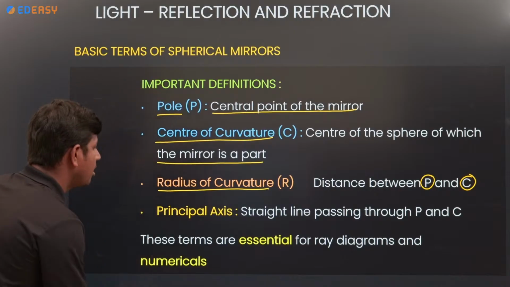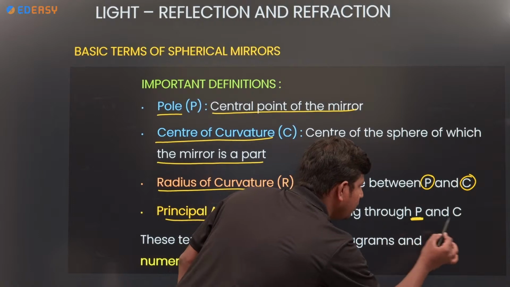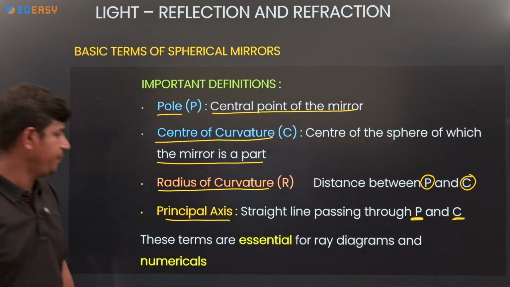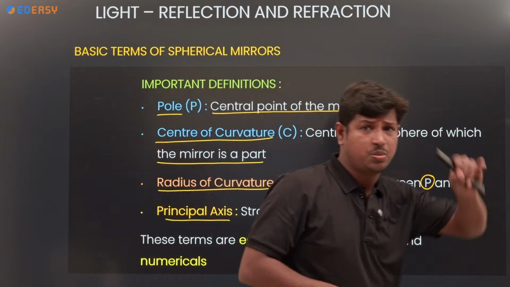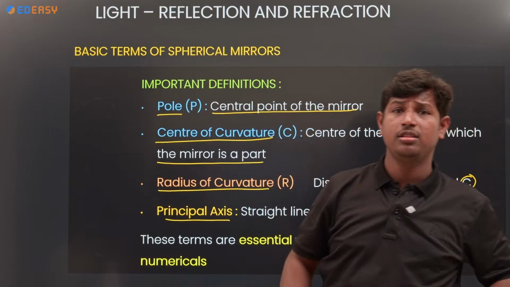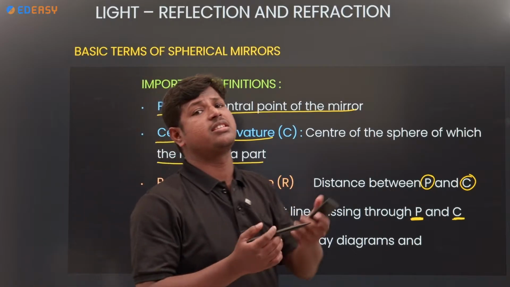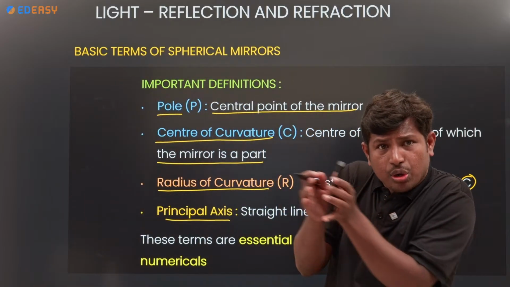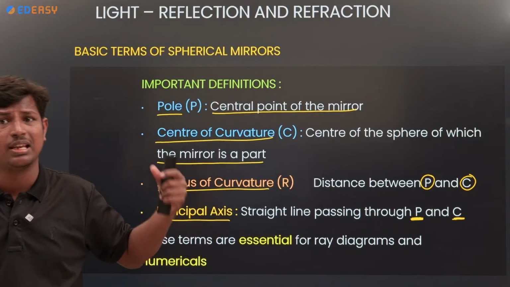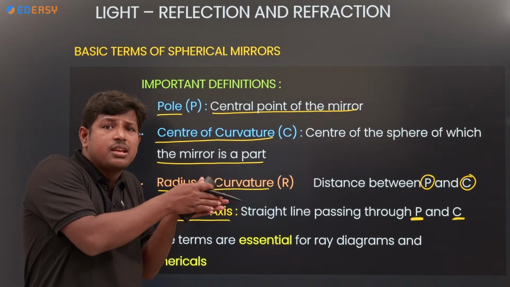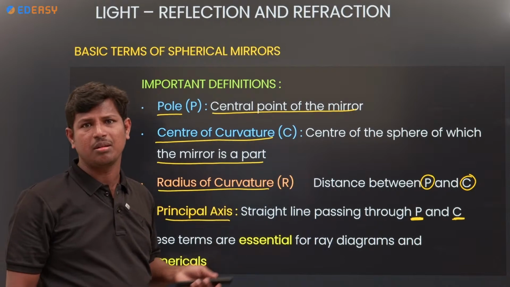Okay. Next, principal axis, a straight line passing through P and C. Remember all the points: pole, the center point on the mirror; center of curvature, the center for the whole mirror; radius of curvature, the distance from pole to C. Principal axis, a line passing through C as well as P. That is called the principal axis.